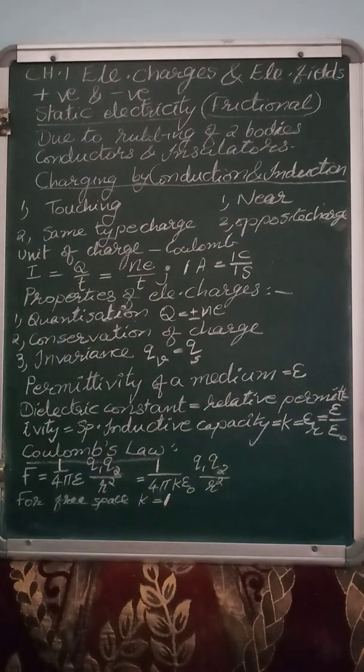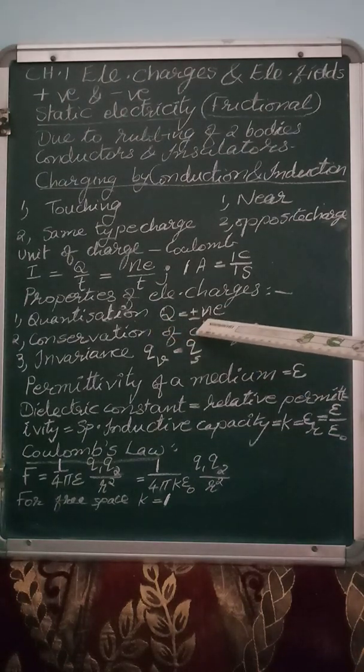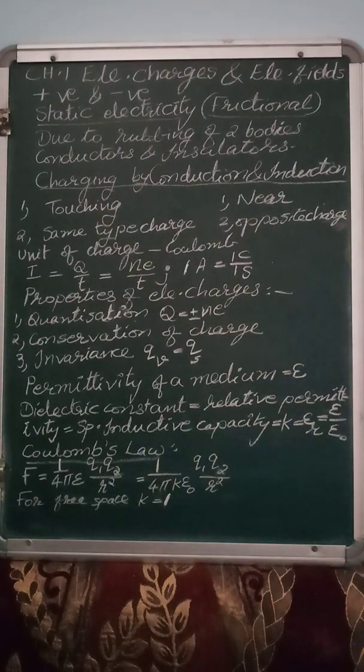In a body, the total charge Q is equal to plus or minus NE, where E is the electron's charge, which is called elementary charge, small e.